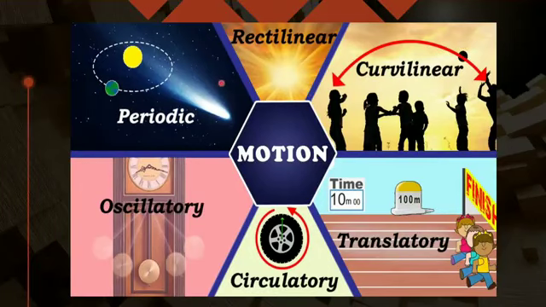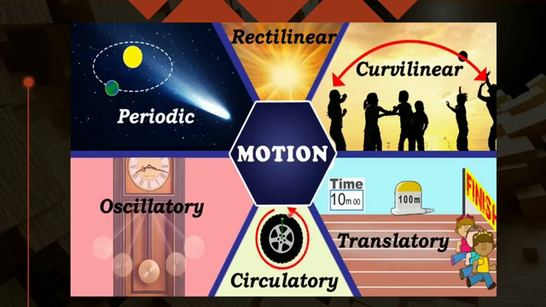But of course, to be aware of the things about the motion when we see around us, it can move along a curve, it can move along a line. Line means rectilinear. Like the earth is moving around the sun, that is repeating itself, that is periodic motion. It can be oscillatory. When a pendulum clock is there, this pendulum is moving around the mean position, this is oscillatory motion.